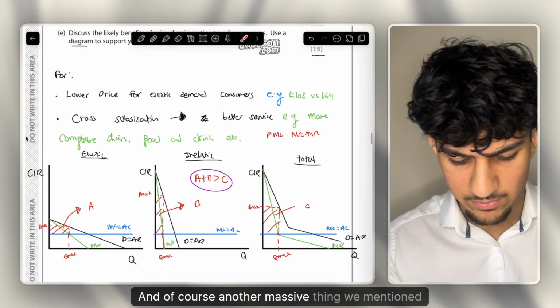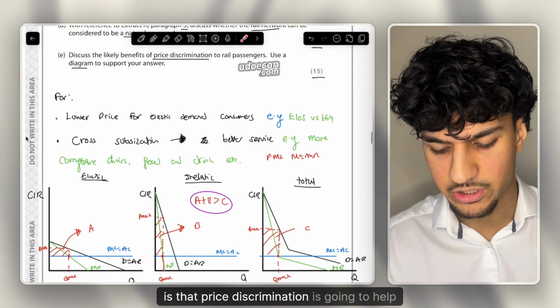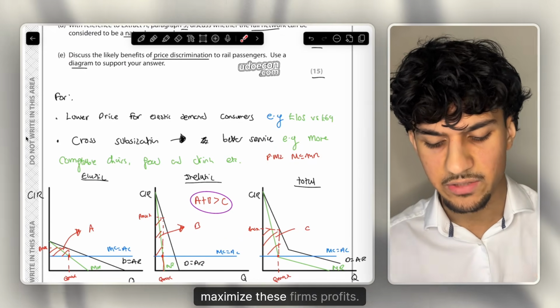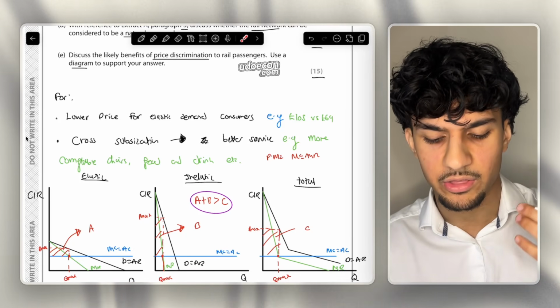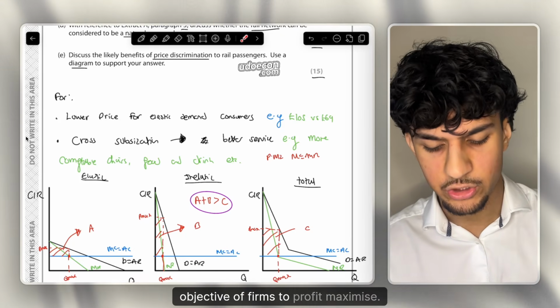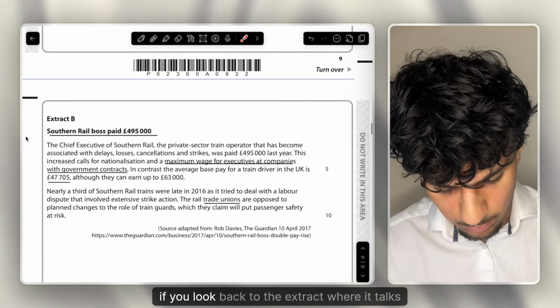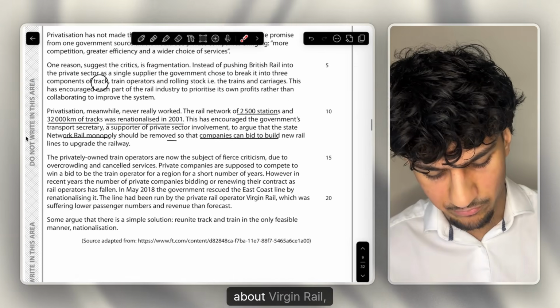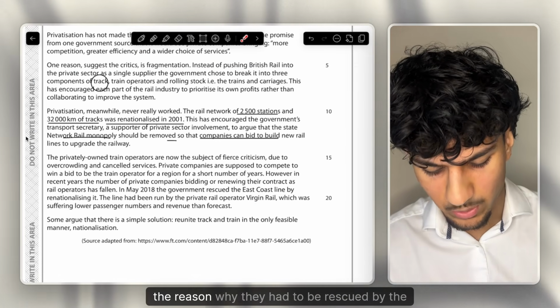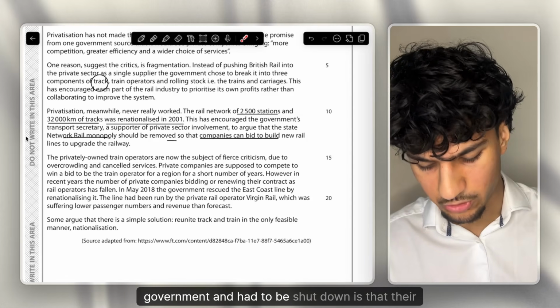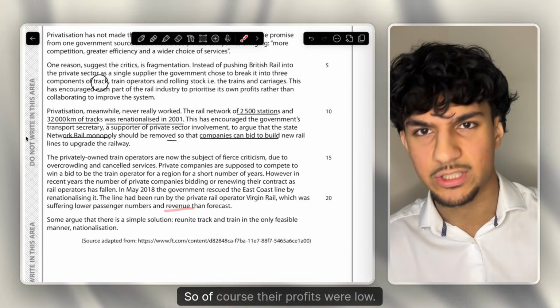And of course, another massive thing we mentioned is that price discrimination is going to help maximise these firms' profits. It's going to help further the objective of firms to profit maximise. But then again, if you look back to the extract where it talks about Virgin Rail, the reason why they had to be rescued by the government and had to be shut down is that their revenue was low, so of course their profits were low.